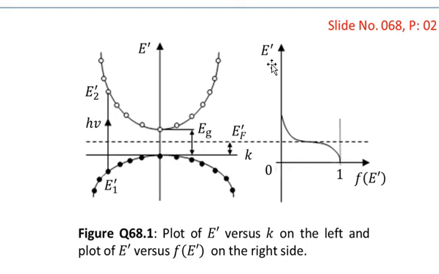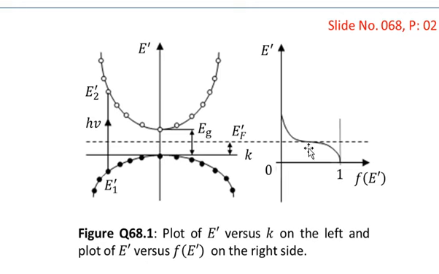So when the energy E prime is greater than the Fermi energy, you see that the E prime becomes greater when you move towards the left side from the central region. So from the central region where the value of f of E prime is half, if you move from the center towards the left, you will see that the energy will increase along the energy axis, that is, E prime will increase.